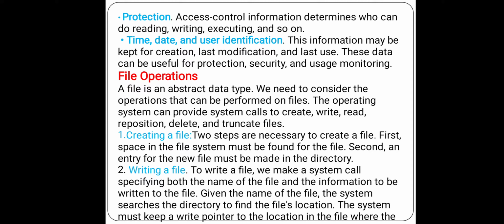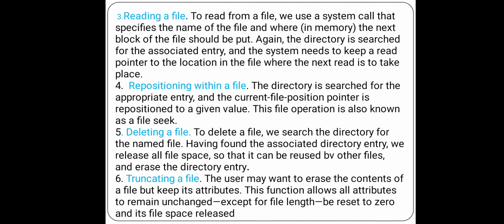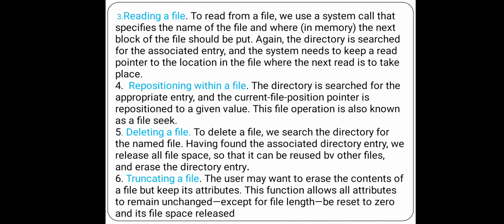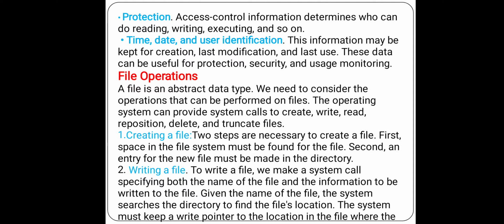The system must keep a write pointer to the location in the file where the content is stored. So this is about writing a file. Once again, for writing a file there is a need to specify the name of the file as well as the content you want to write.